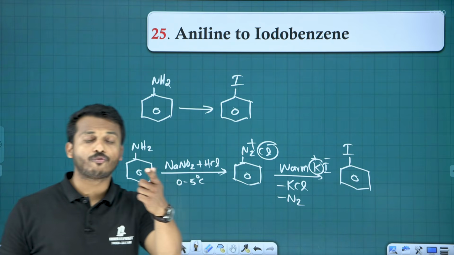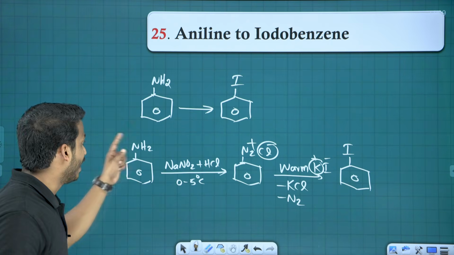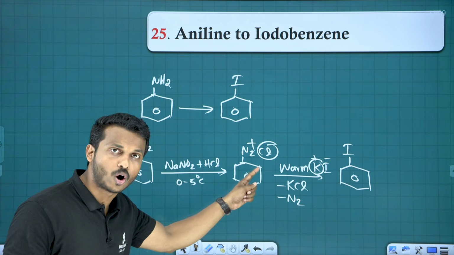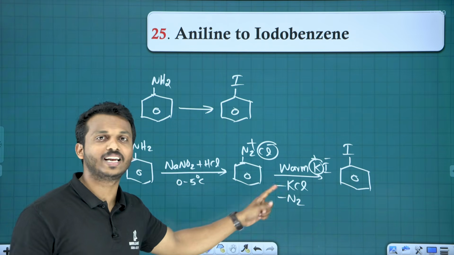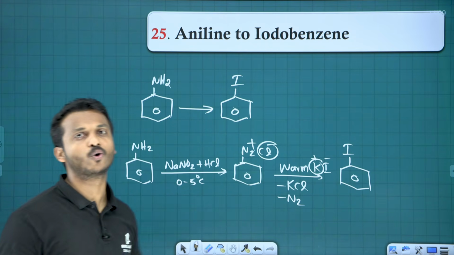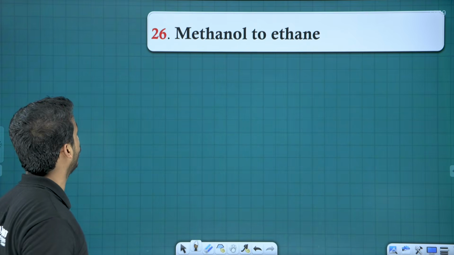In the same way they can ask you fluorobenzene also. What is that? Aniline on diazotization gives the salt, on which we will use what? HBF4, fluoroboric acid. Later on heating you will get fluorobenzene. Don't forget that reaction also.